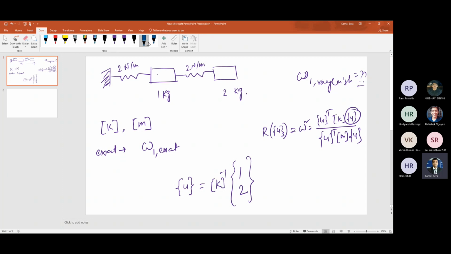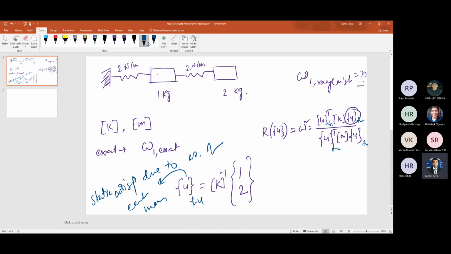Okay. So K inverse. This is the static displacement due to the weight of each mass. Just an approximation. It's a trial actually. You should write it here: trial. Okay. It's a trial here. And just substitute there and see what is happening.